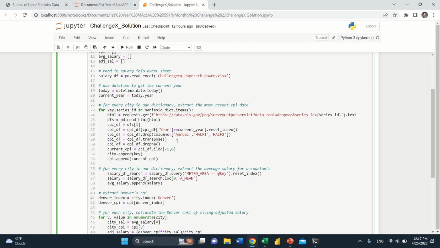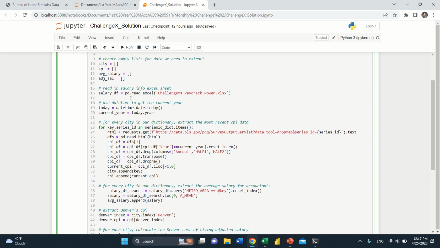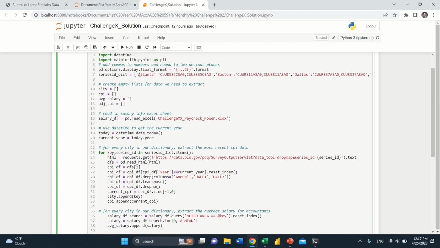I transposed it to make it a little bit easier to work with, and then grabbed the most recent value in our new data frame. I saved that to current CPI, and then added it to our empty list right here, CPI, and also whatever the key was in our dictionary that we've been iterating through, I added that to city.